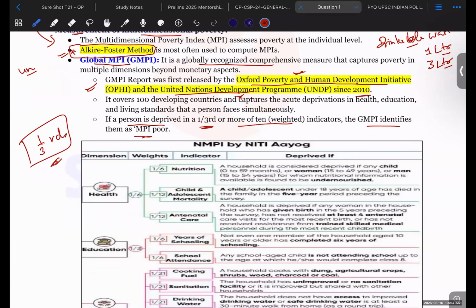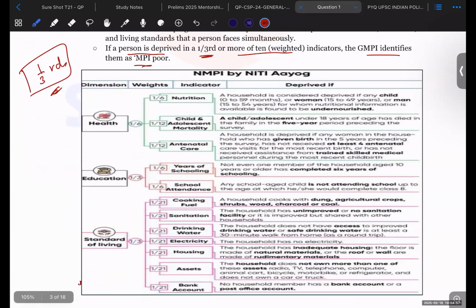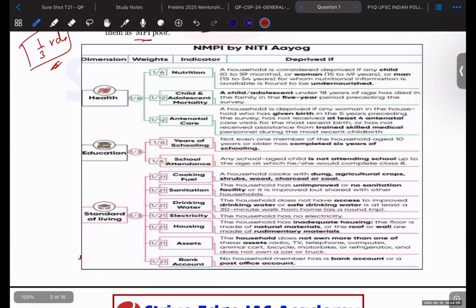Okay. So what are the things that this global multidimensional poverty index talks about, and what are the indicators that have been taken up by the Niti Aayog? Now we should discuss these. One of the first indicators taken by the global multidimensional poverty index is health.